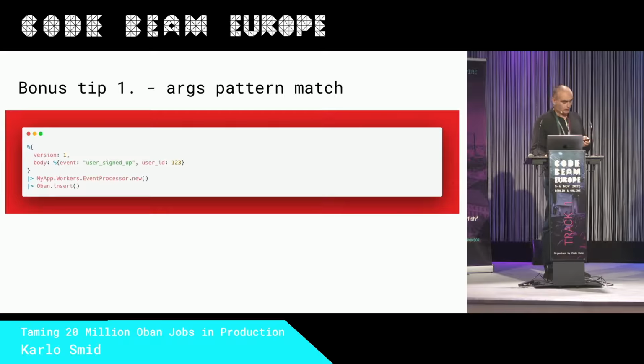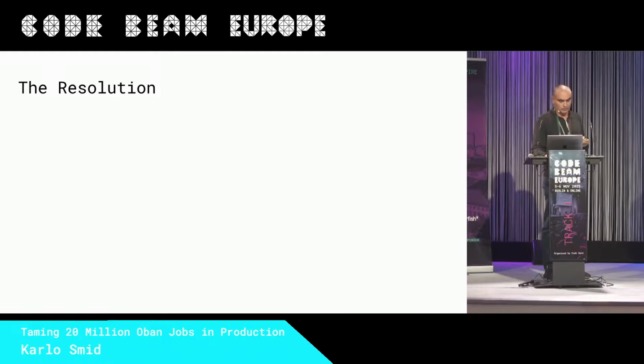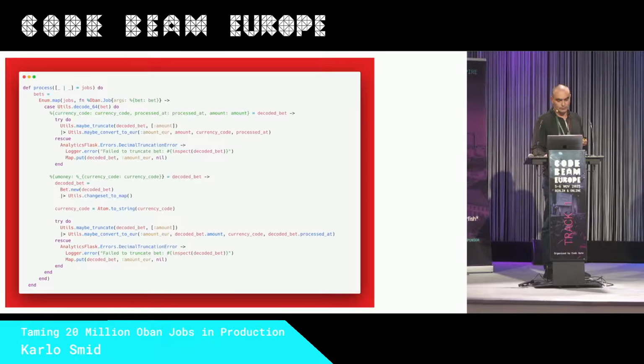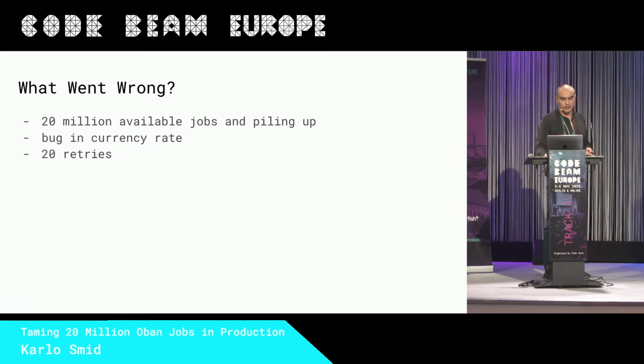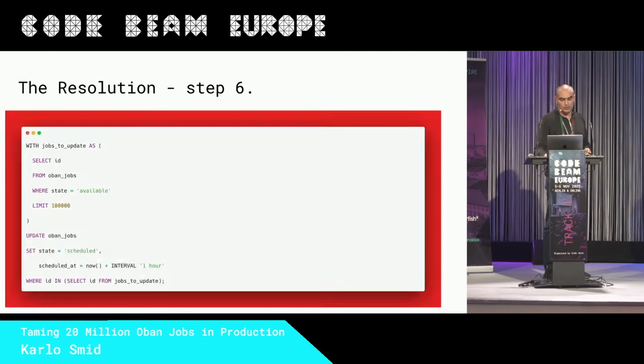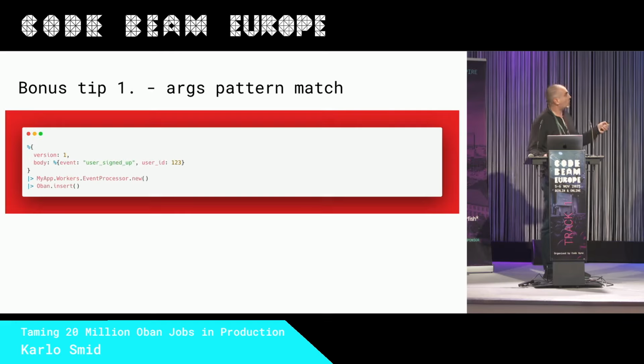So remember how we had here in the process function of the Oban worker, we had this pattern matching on the payload. This could be done much easier if you use, in the definition of the Oban job, this version argument. You set it to 1. Why? Because probably in the future you will change the body of your Oban job, and then you can set version 2, you deploy, and because of the backlog, especially when you have millions of messages, at some point in time you will have in the Oban job tables both version 1 and the new version 2.